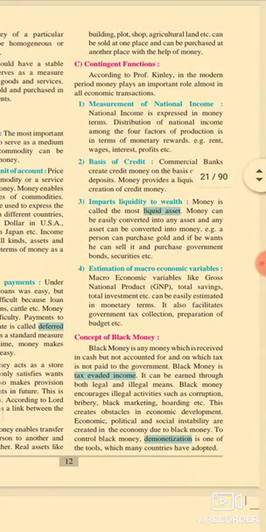Now I will explain the contingent functions of money. The contingent functions of money are classified into four groups. According to Professor Kinley, in the modern period money plays an important role in almost all economic transactions. All economic activity and transactions depend upon money, because every economic activity is expressed in terms of money. So here I explain the contingent functions of money one by one.